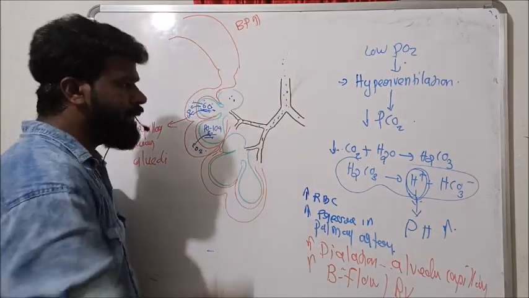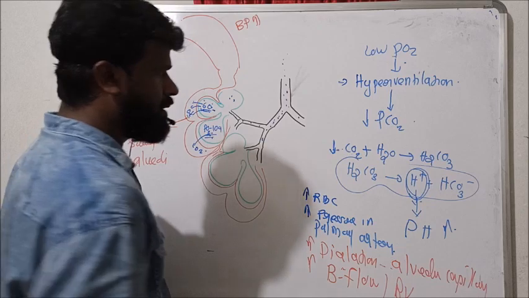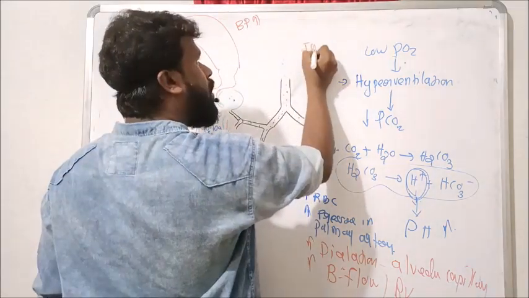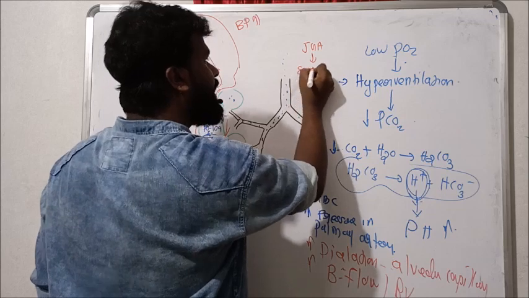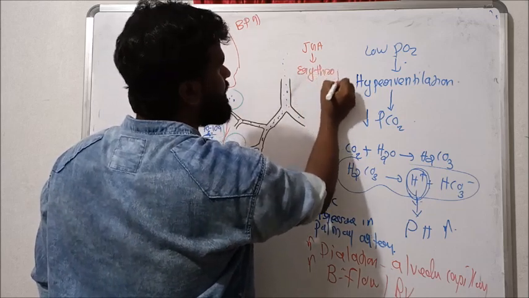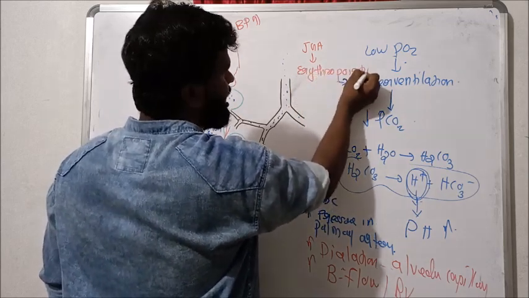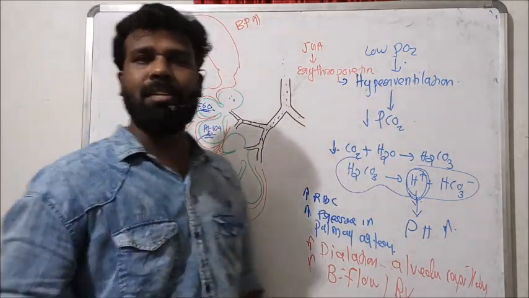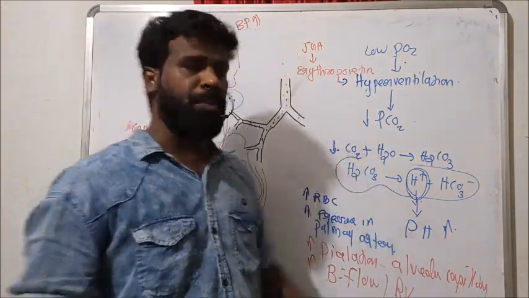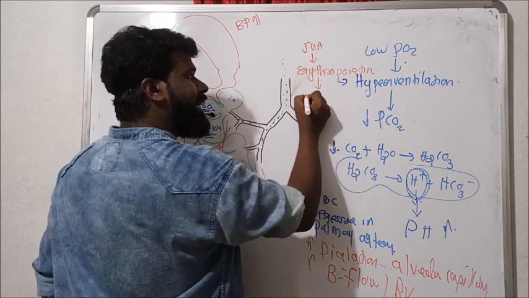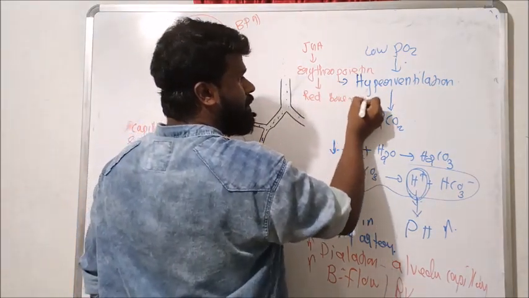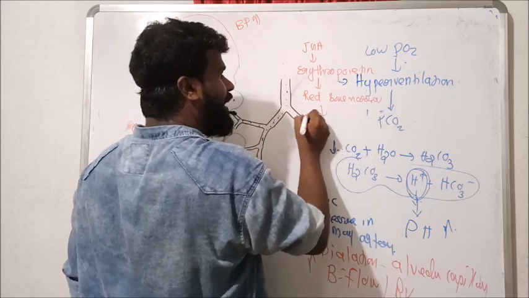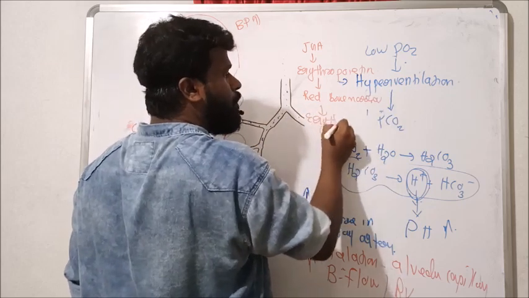Here, at this higher altitude, the juxtaglomerular cells of the kidney secrete a hormone called erythropoietin. This erythropoietin acts on the red bone marrow and stimulates the process of erythropoiesis.